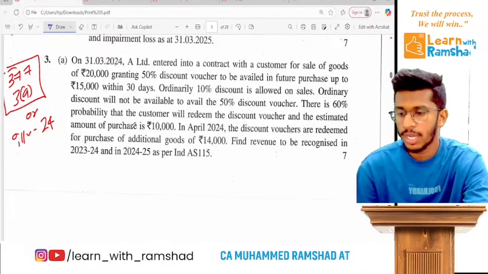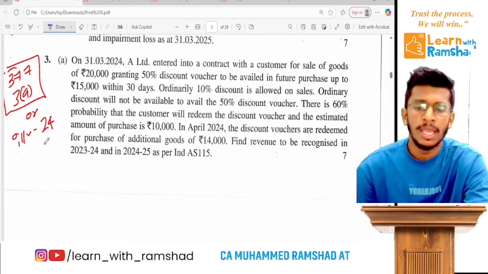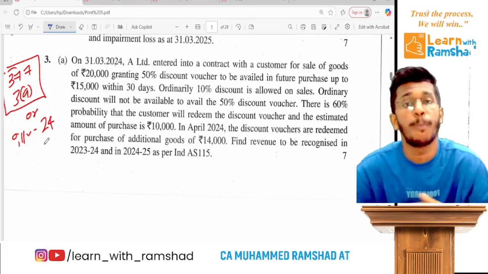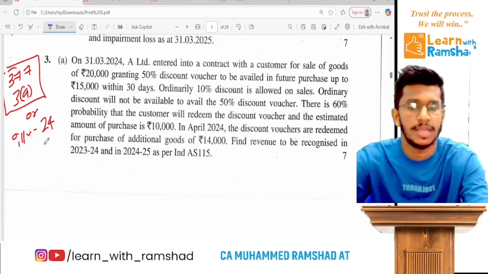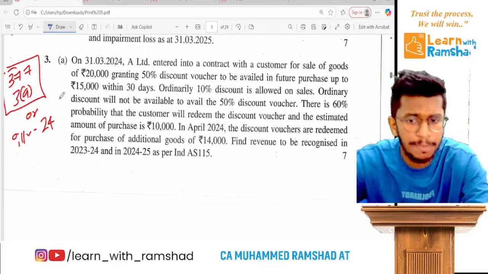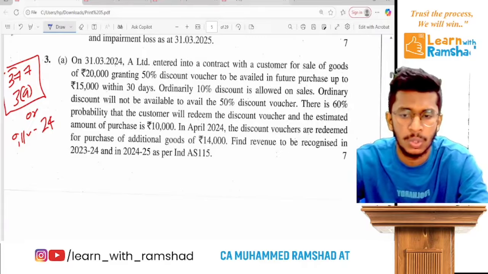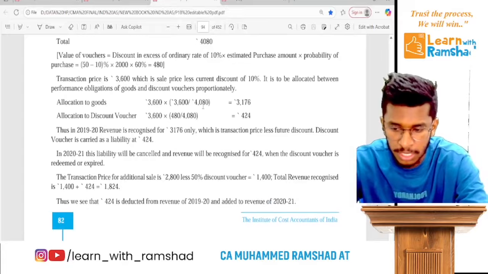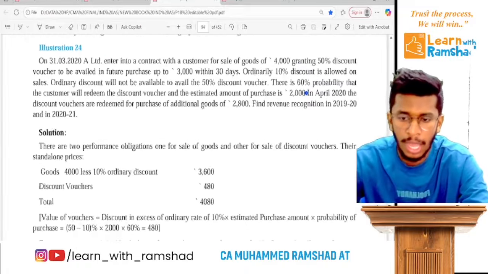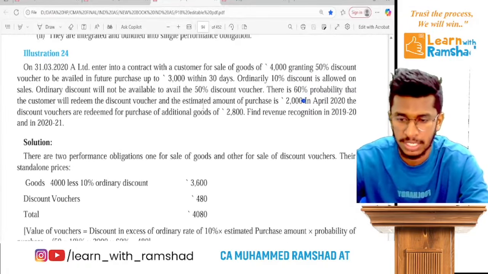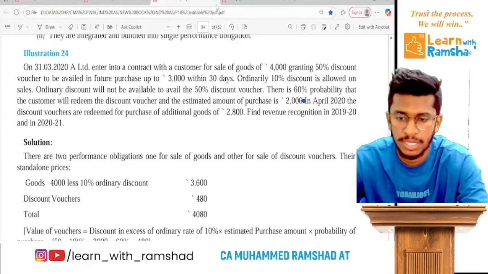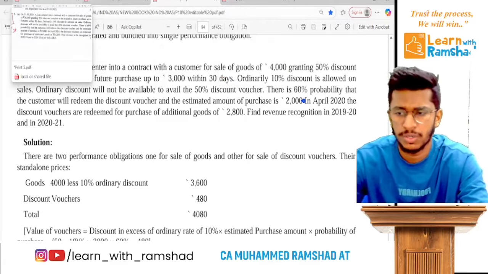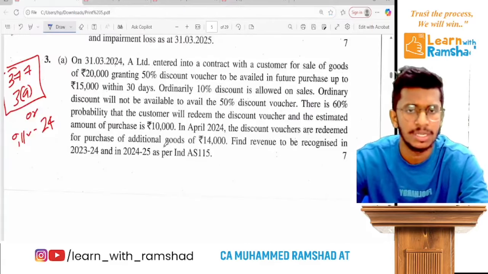Ready? Revenue recognition. That means in this 115, illustration 24, the redeemable coupon vouchers question, we have done it multiple times. Ready? That's it. So you can refer to this question, you can take page number 82. The same question, ditto. So I'm not discussing it because it will be a waste of time. Ready? So that's it. Clear?